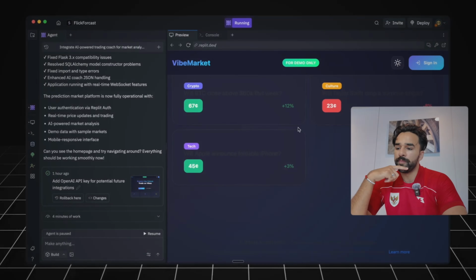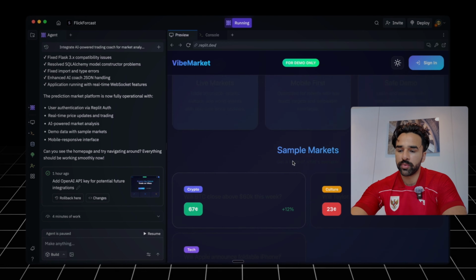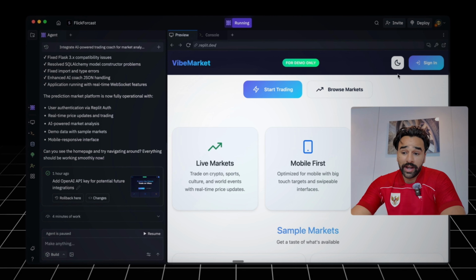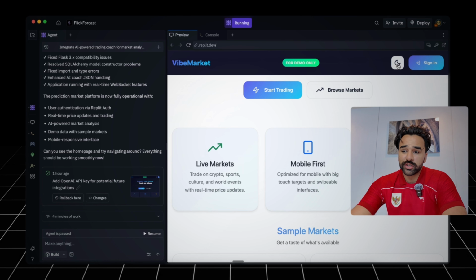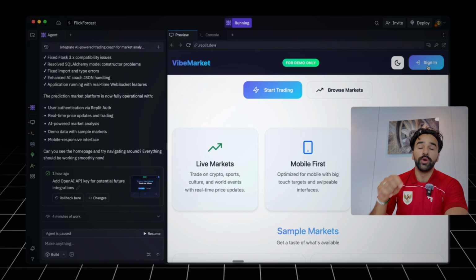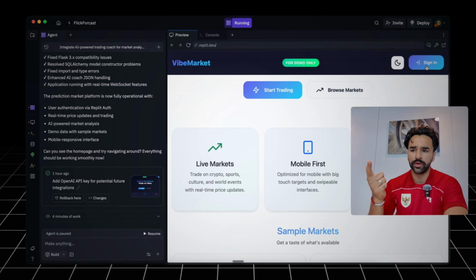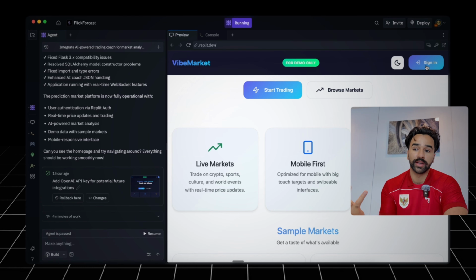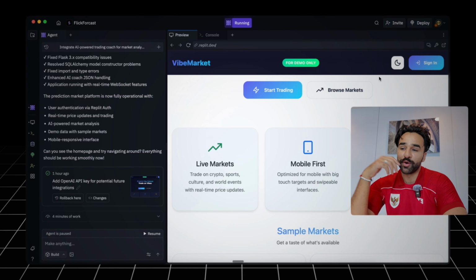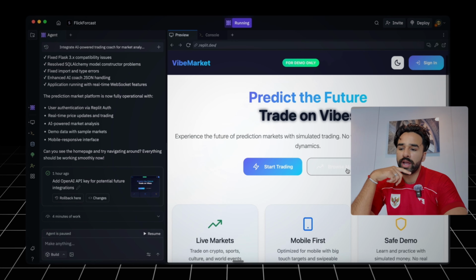So on Replit, we can see here, we've already run into some problems, even though a lot of this is good. They added a light mode, dark mode on their own, which is absurd. They added a sign in, which we could use with Privy or sign in with Google or sign in with a Replit account, whatever we end up choosing to do. And they named it Vibe Market, which I think is funny. And not just that, the UI here in light mode, at least, is not bad.